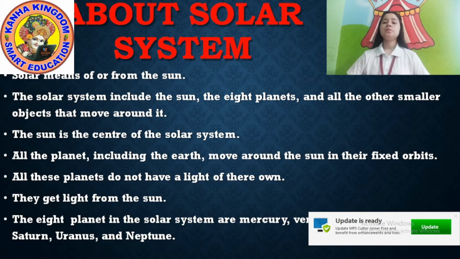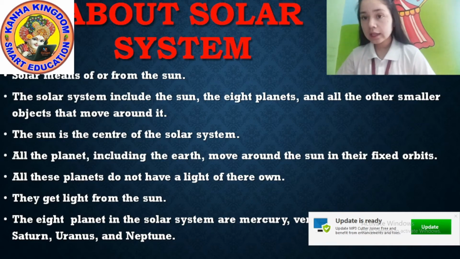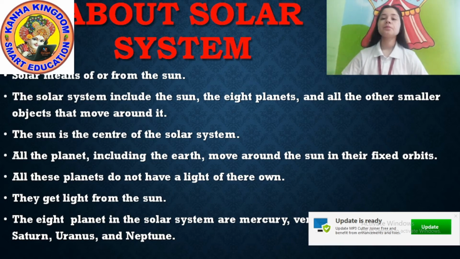They get light from the sun. Okay. So the 8 planets in the solar system are, what are they? Can you tell me? Mercury, Venus, Earth, Mars, Jupiter, Saturn, Uranus and Neptune. These all are the 8 planets in the solar system. So are you clear with the solar system? Okay, let's move towards another subtopic. Okay.